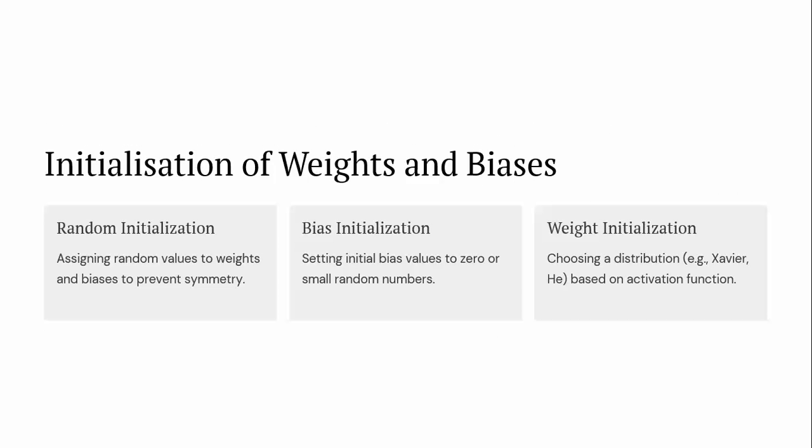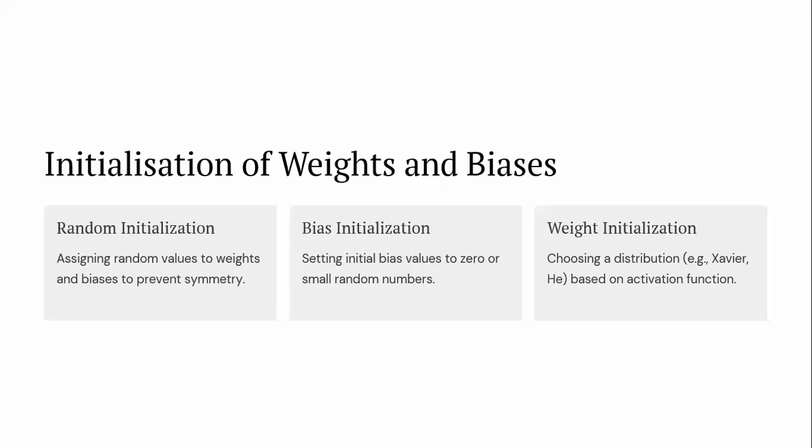Here we have discussed everything after calculating the output. If the predicted output is not equal to the actual output, we are going to adjust the weights and bias by using gradient descent. How are the weights and bias initialized? By three techniques: random initialization, bias initialization, and weight initialization.